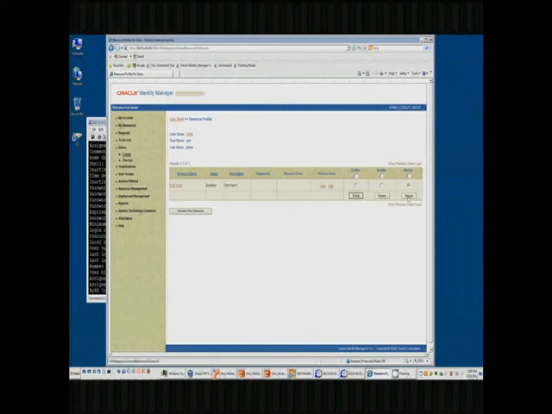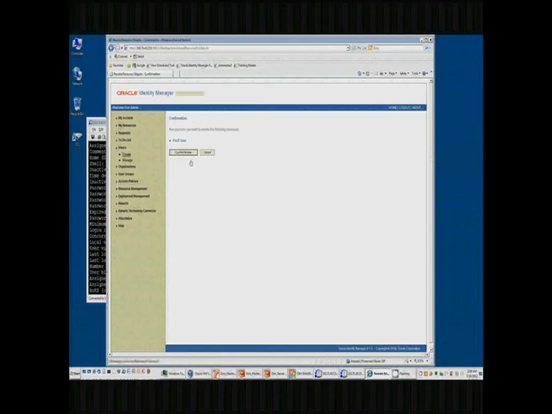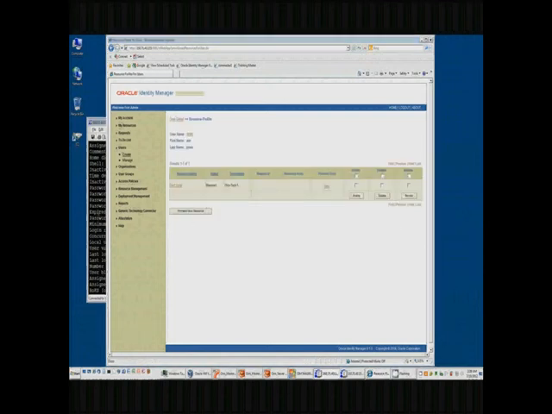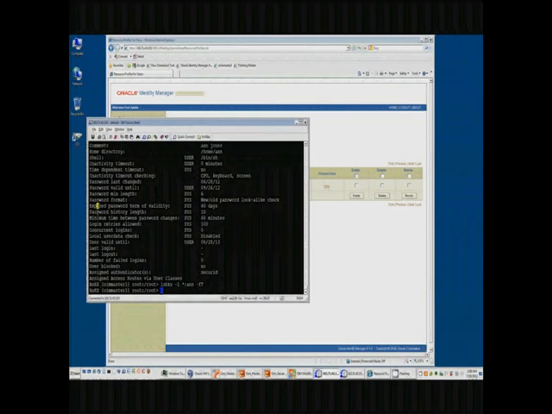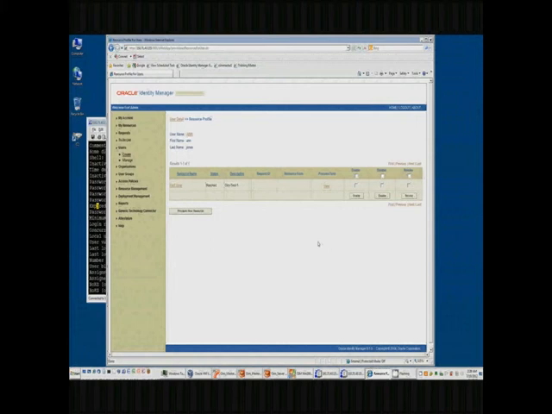And if we no longer wanted this user to have a Unix account, then we can simply revoke the resource that's been provisioned, and that will remove the user from the box master. You can see that the user no longer exists.